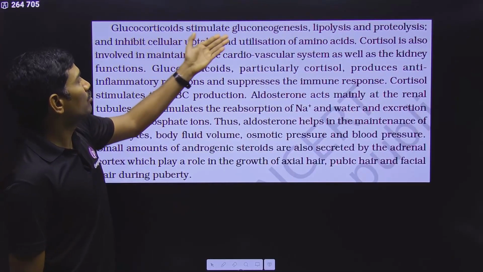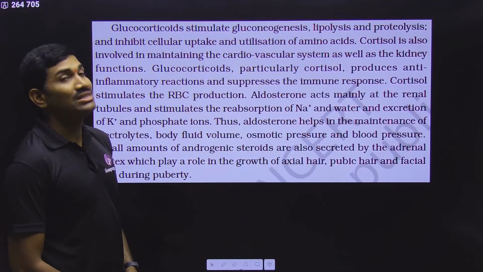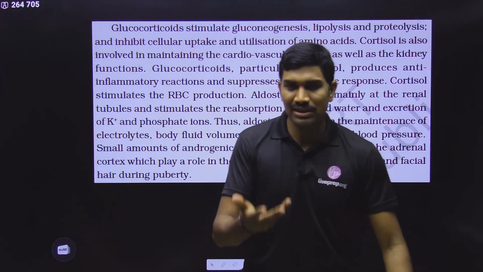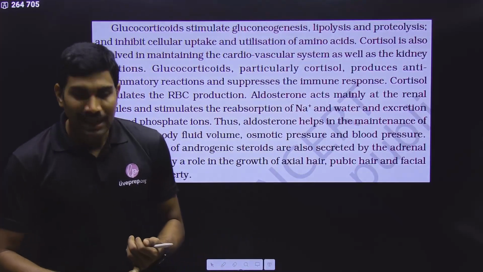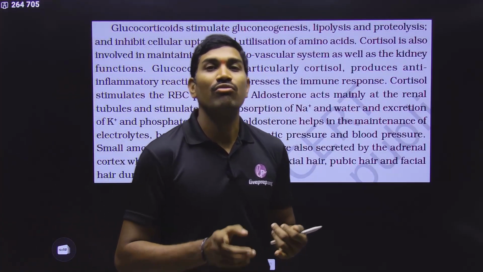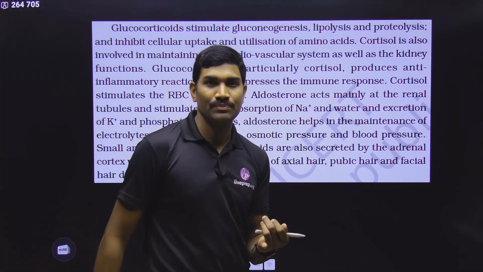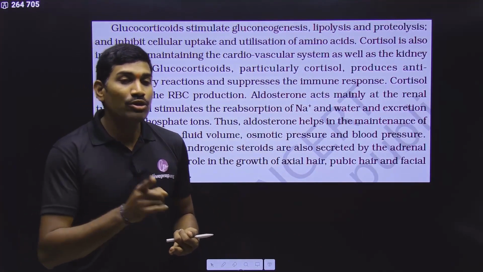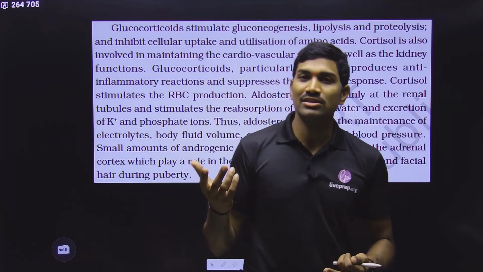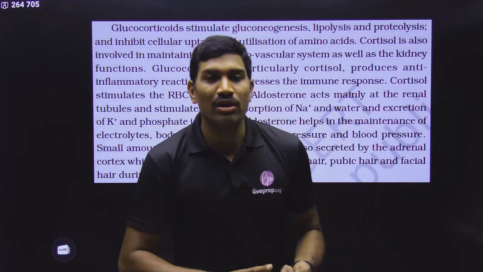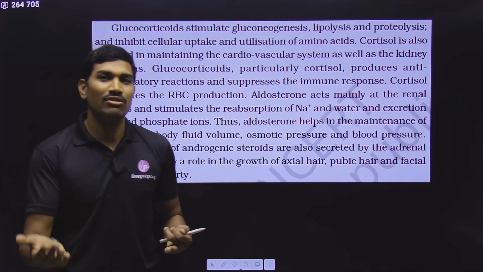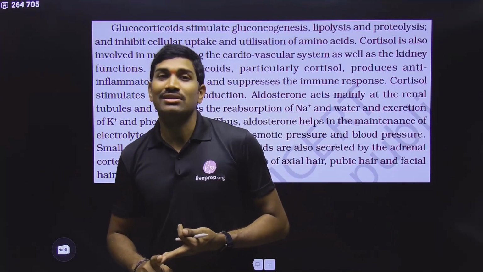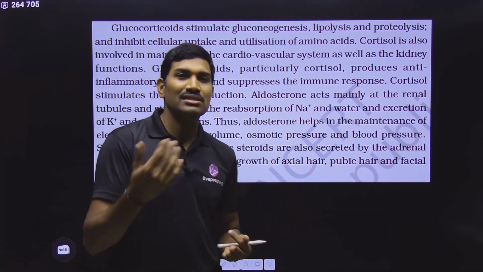Clear? Next one, glucocorticoids stimulate gluconeogenesis. You need to understand the meaning of this. Where have we studied this? Again in the respiration chapter. Glycolysis: what is glycolysis? Breakdown of glucose into pyruvic acid is glycolysis. Next word is glycogenolysis. Lysis means breakdown. Glycogen breakdown is called glycogenolysis, so that glycogen breakdown will form glucose. That is one term. Next one, glycogenesis. What is glycogenesis? Glycogen synthesis is glycogenesis.